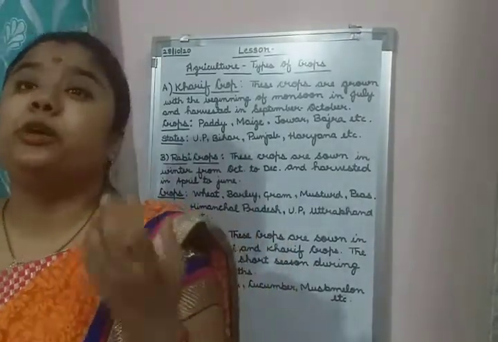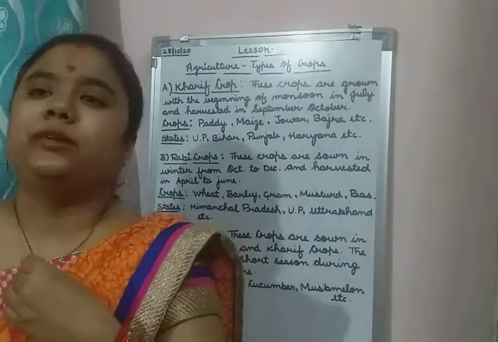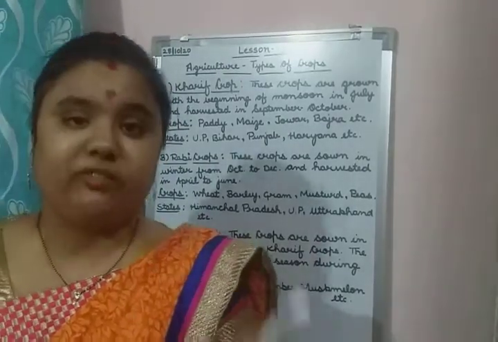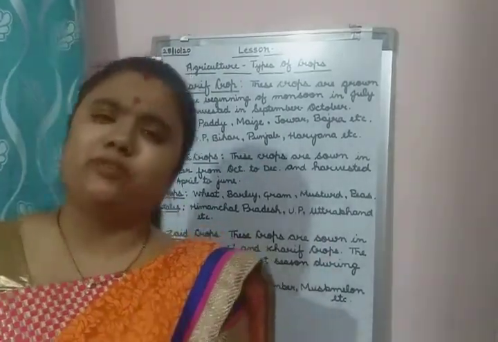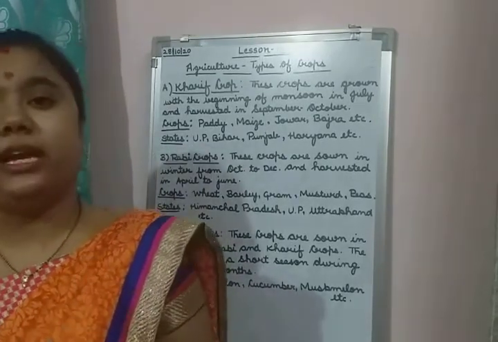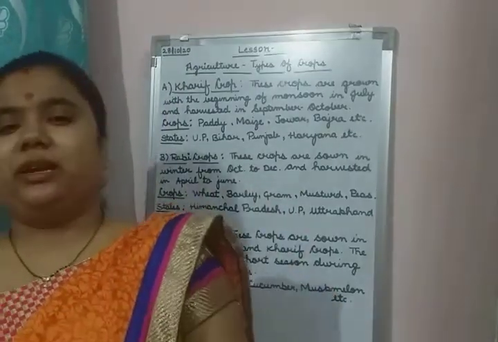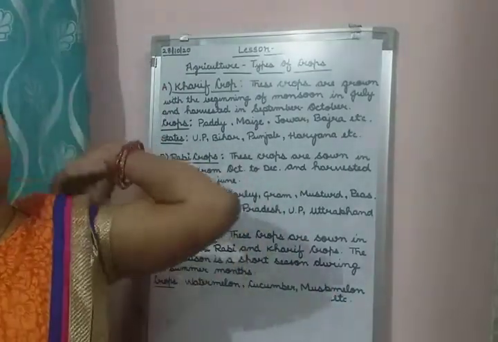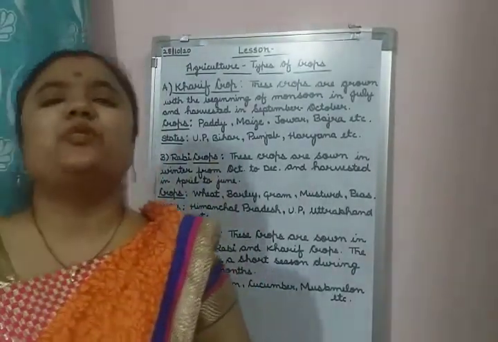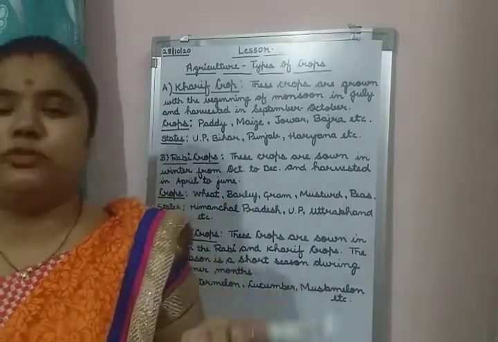We are using new techniques also. We are making the soil fertile also. We are using many types of fertilizers. We are using so many techniques for our agriculture. That is why it has increased many times. Before independence it was not that much, but after the independence of our country, it increased a lot of times. So children, this was the explanation of your lesson number 16, agriculture, types of crops.